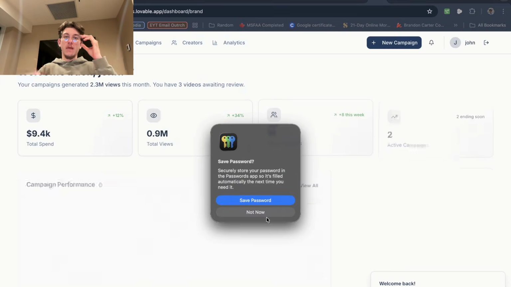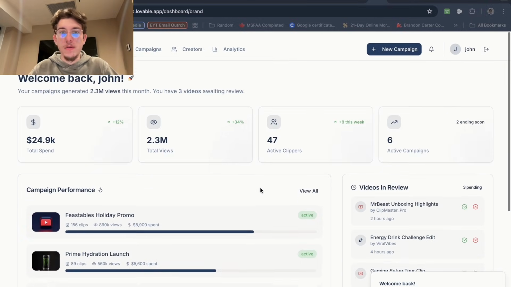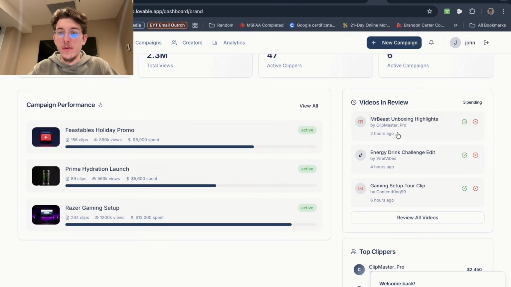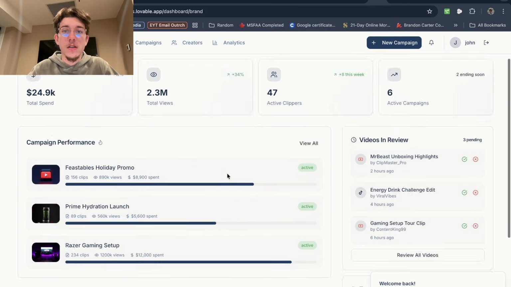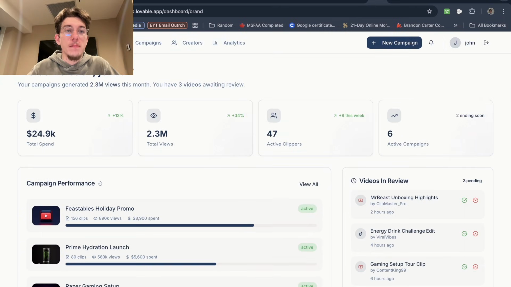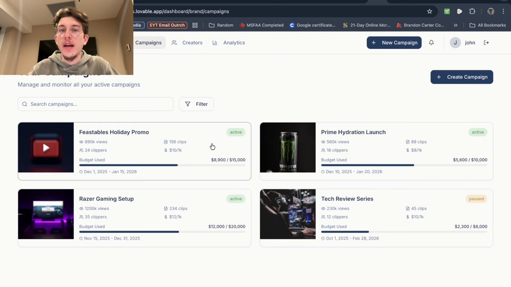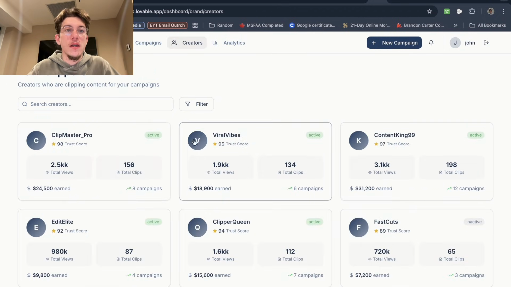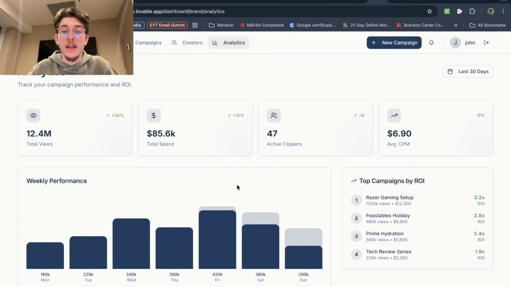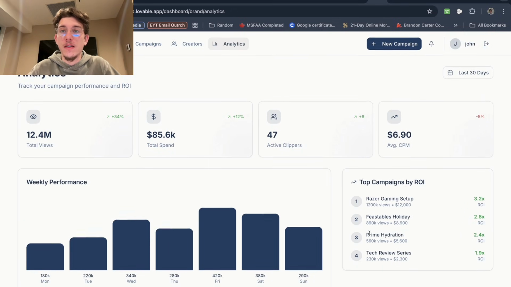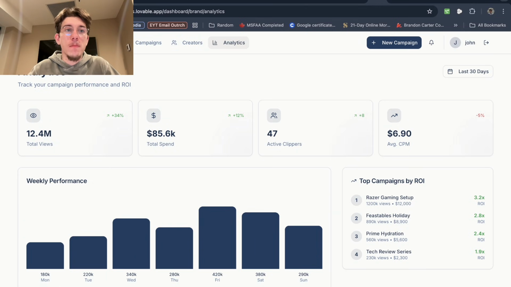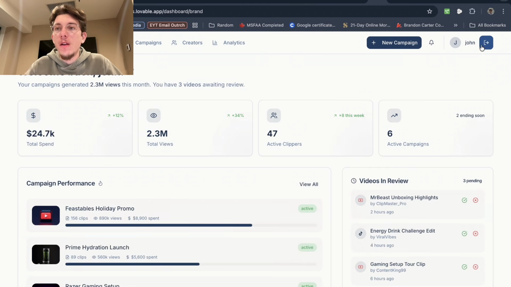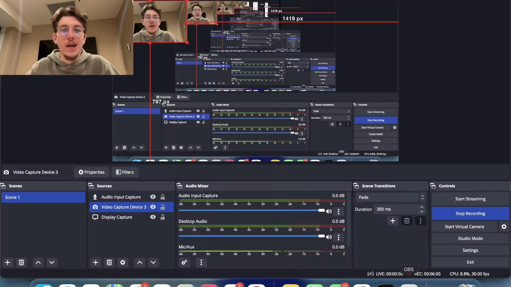Again, this just shows what AI does, right? I mean, this is absolutely ridiculous stuff. It shows videos in review. It shows the top clippers on the brand view. That's for the dashboard. For the campaigns, we have this with the active, the paused campaigns. We have our creators, which is really, really cool. We have our analytics, which is super sick. I think this looks awesome. You can have a new campaign button, all sorts of stuff. And all of this to honestly show, again, what is truly possible with AI in this whole space, right?